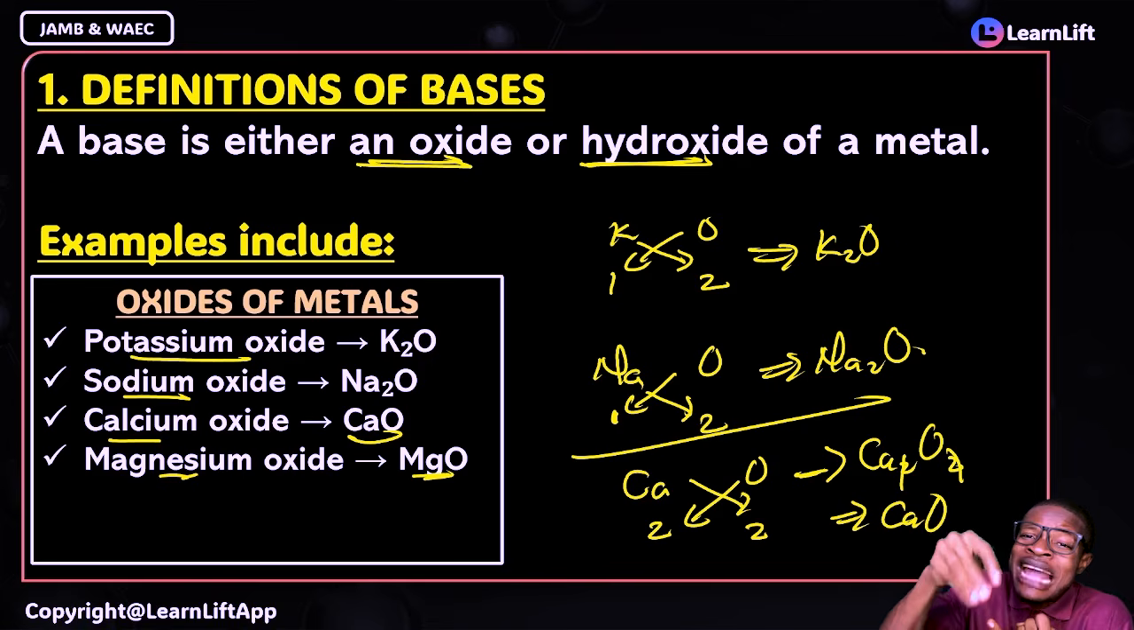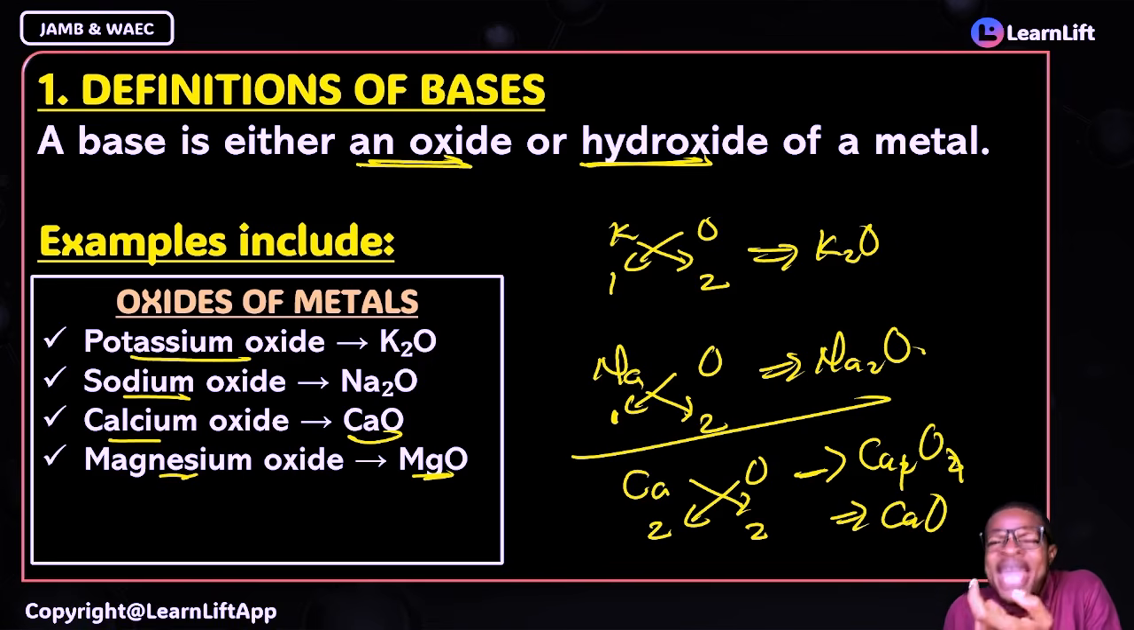So oxides of metals. We said that a base is defined either as an oxide of a metal or a hydroxide of a metal. Oxides of metals will form base. Which of them? Potassium, sodium, calcium, magnesium, majorly. So potassium oxide, know their formula. Sodium oxide, calcium oxide, magnesium oxide. Is it clear? Good. This is the first thing I would like you to note.